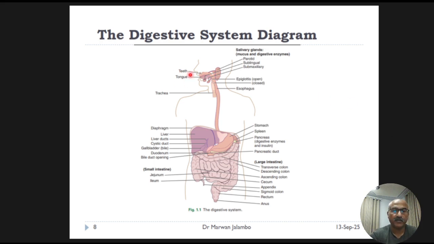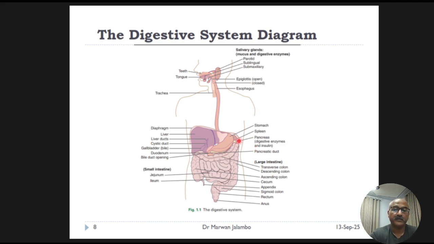It starts from the mouth, travels down the esophagus to the stomach, then enters the winding tube of the small intestine and large intestine. You can also see the accessory organs, the liver, gallbladder, and pancreas, which produce and secrete substances essential for digestion.